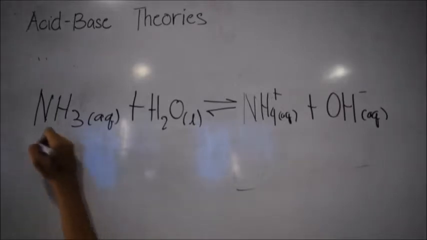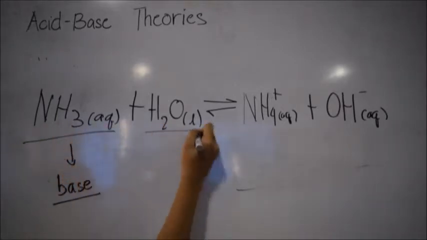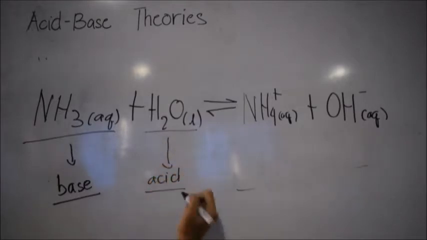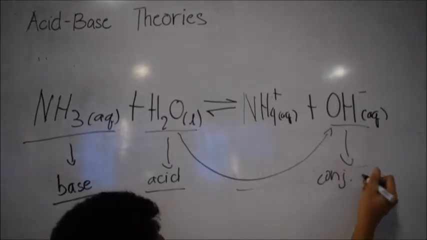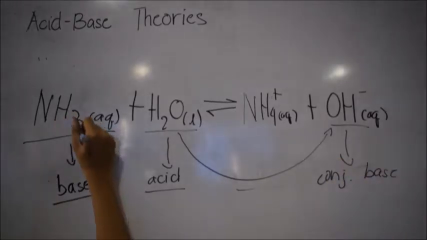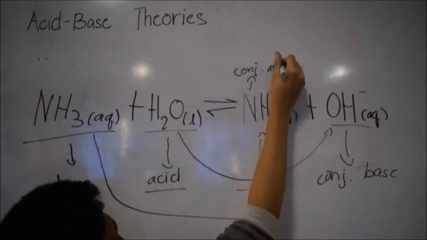In the second example given, ammonia serves as the base while water, which is amphoteric, serves as the acid. OH- is the conjugate base of the acid water, while NH4+, or ammonium, is the conjugate acid of the base NH3, or ammonia.